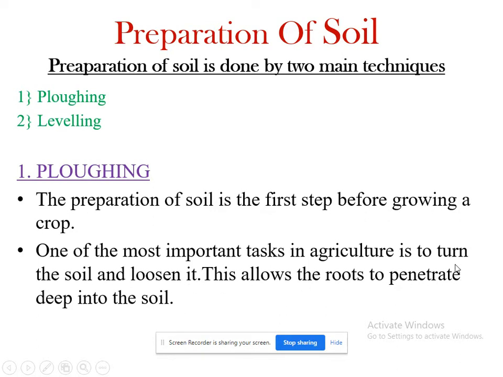When we loosen and turn the soil, that allows roots to penetrate deep into the soil. When roots grow deeper and deeper in the soil, whatever crops we get from the plant will be healthier, right?